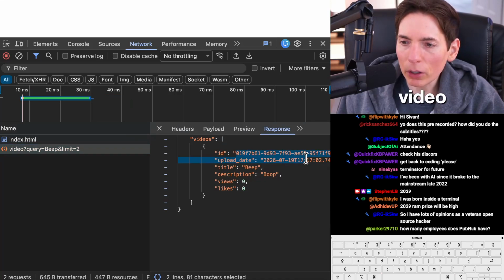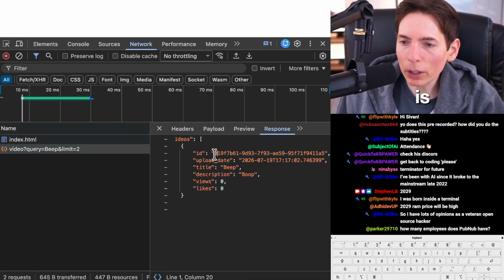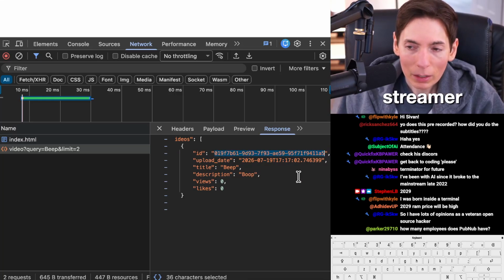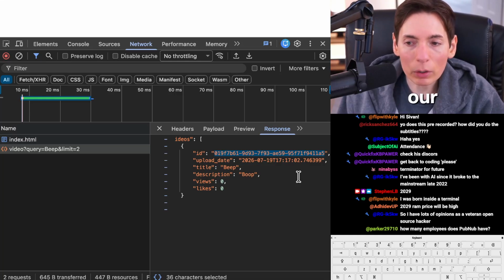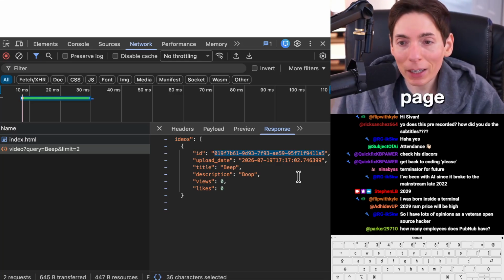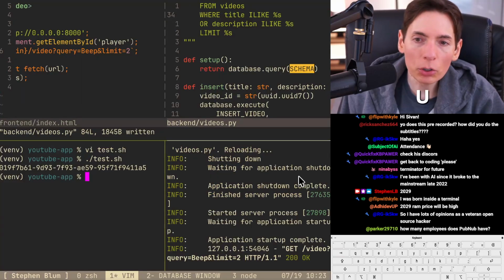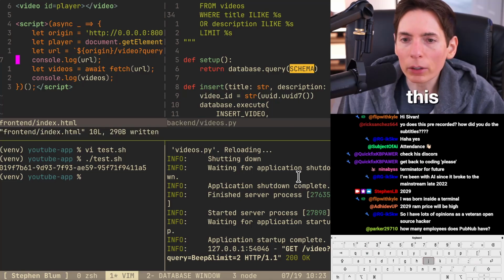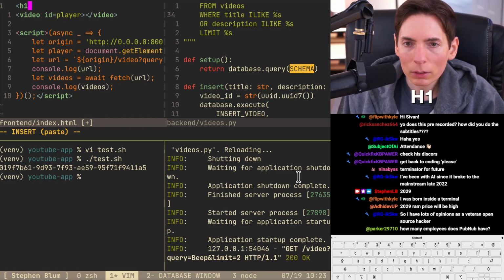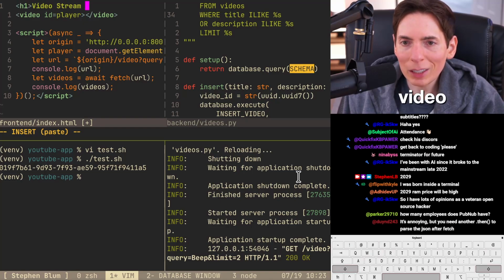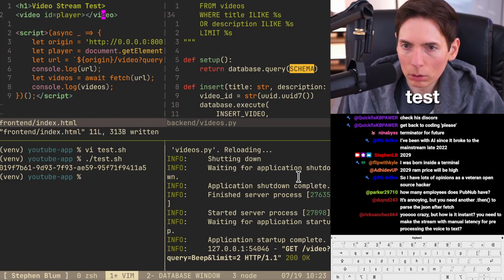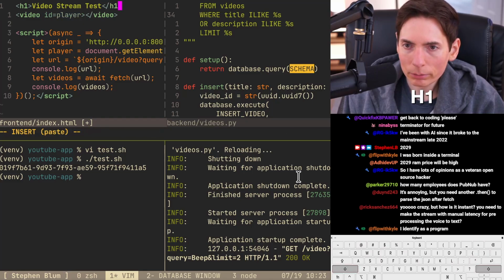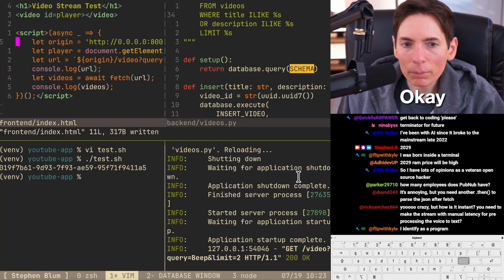So now that we got our video ID, what we need to do is grab that video ID and then run it through our streamer. We need to update the source of our video element in the HTML page to give it the stream URL. So let's do that right now, yeah? All right, let's try this. Okay, so we're going to say H1. All right, video stream test. H1. There we go. Okay.